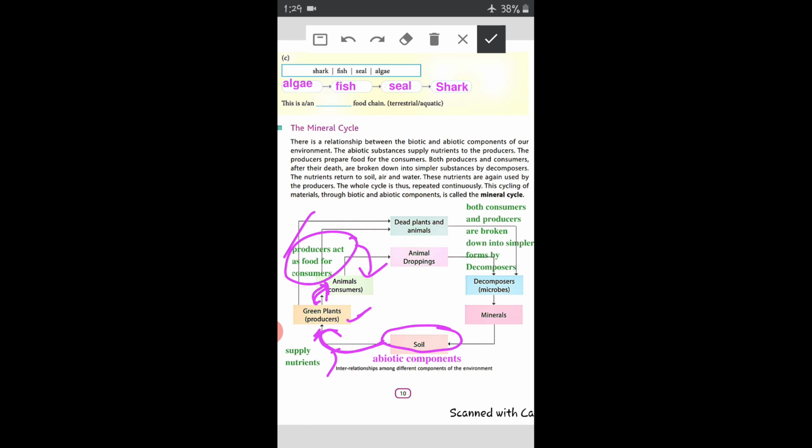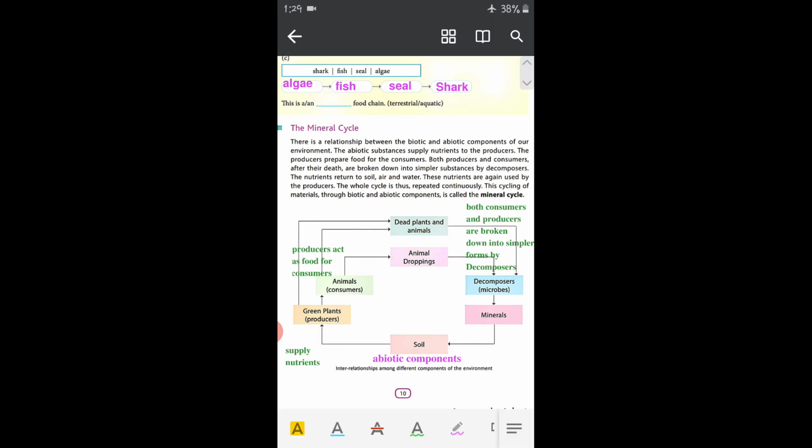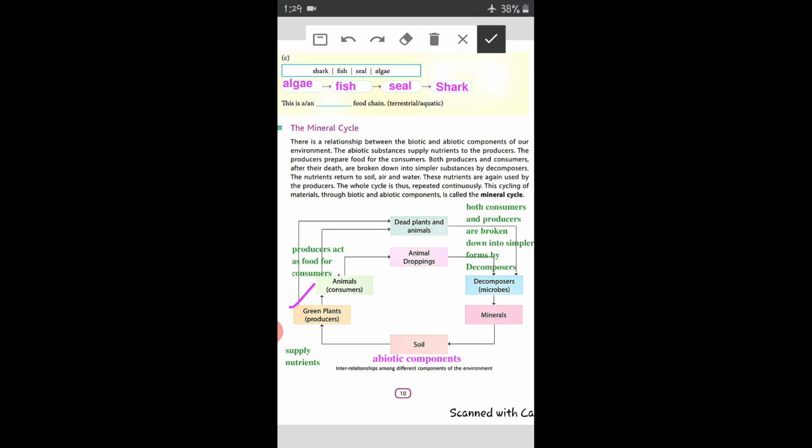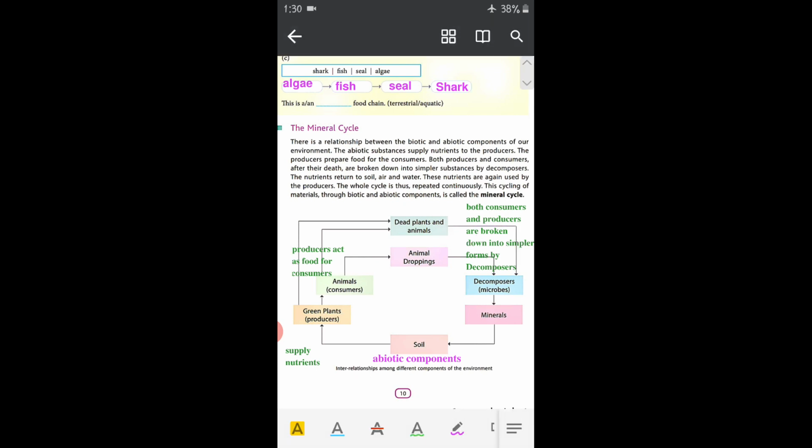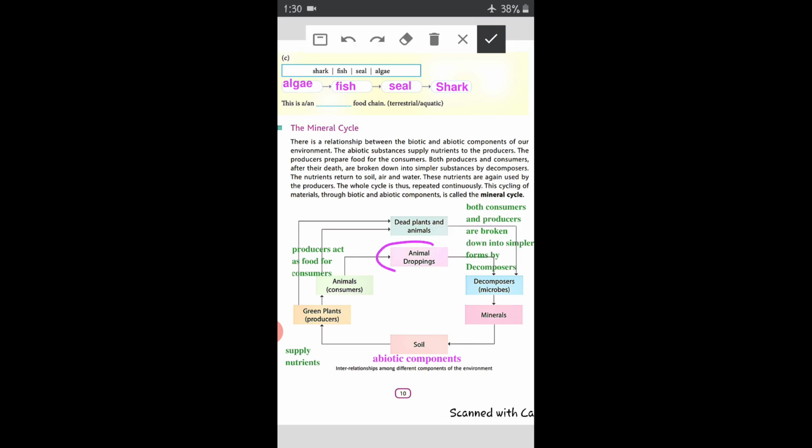Plants in turn are eaten by herbivores, or animals, also known as primary consumers. When both plants and animals die, the dead plants and animals are broken down into simpler substances with the help of decomposers. Decomposers act on their dead bodies and change them into simpler forms. One more point written here is animal droppings.